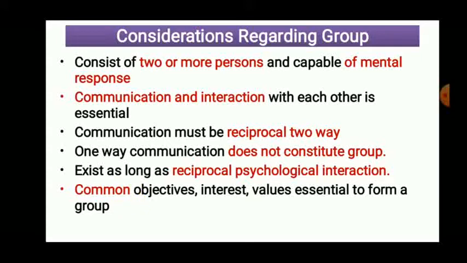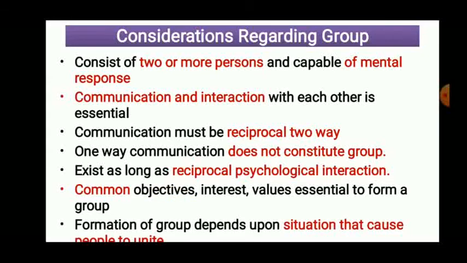If you want to help somebody, we come together combinedly and try to help that particular person, because the objective is common. The formation of a group depends upon the situation that causes the people to unite or come together. For example, if there is an accident, immediately people gather together. So that accident is the situation which makes the people come together. If there is no accident on a road, people will not gather and a group will not form.